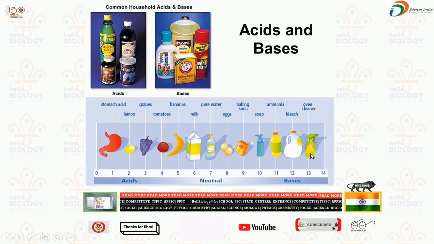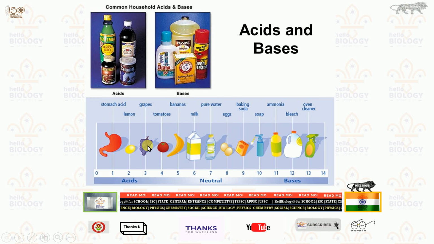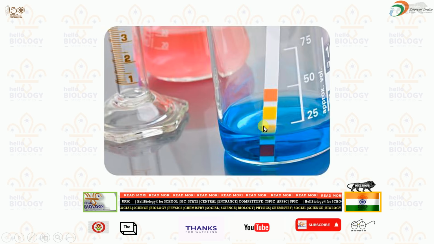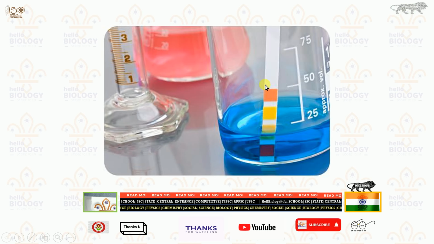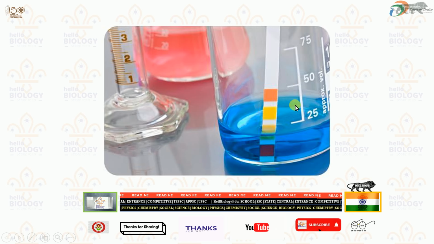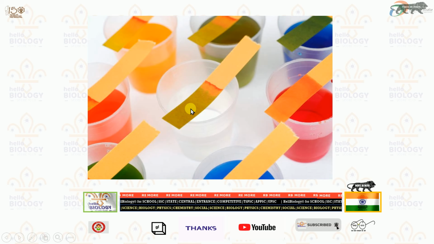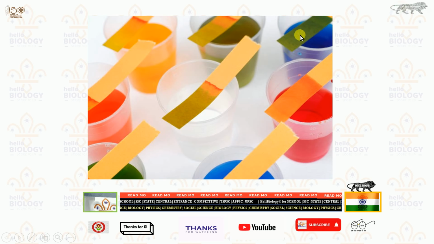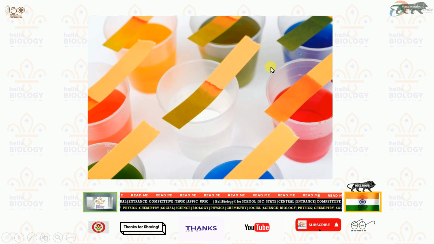So a paper will be there called pH paper. If we dip it in any food, it will give a color, and this is called litmus paper. This is what we call pH paper. If the food is acid, it gives red color, if the food is base, it gives blue color. And you can see here the food or chemical present in this region is giving red color, so that means that food has acid.